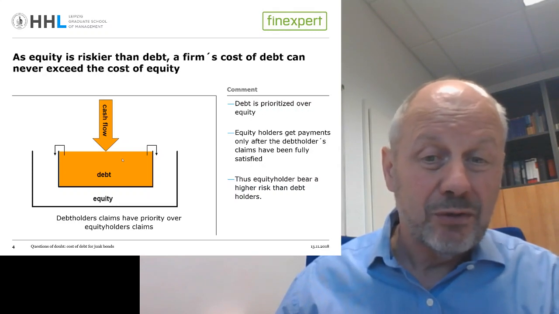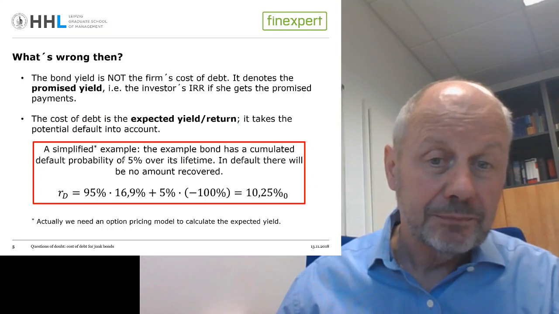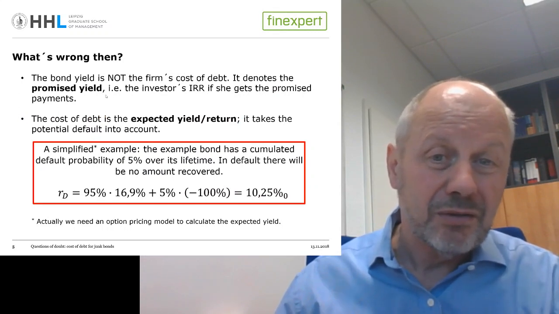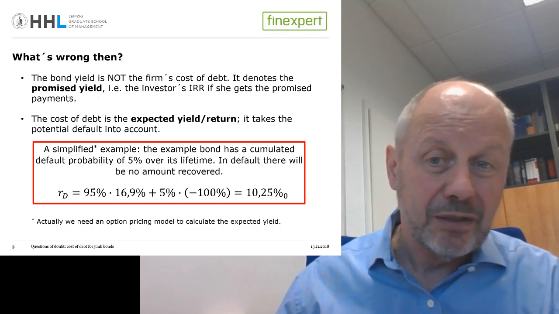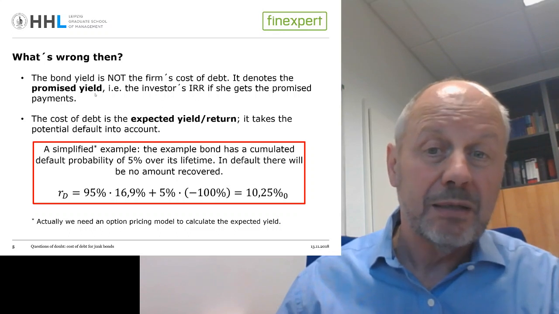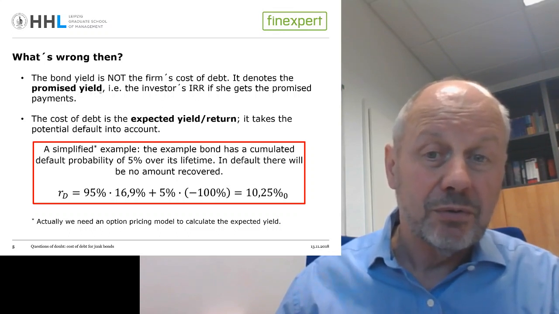How does this fit together with our 17% bond yield? The answer is quite simple. These 17% is not the firm's cost of debt. It is the promised yield, because it combines the promised payments with the current bond price. That is the rate of return our bondholder gets if everything goes out fine.